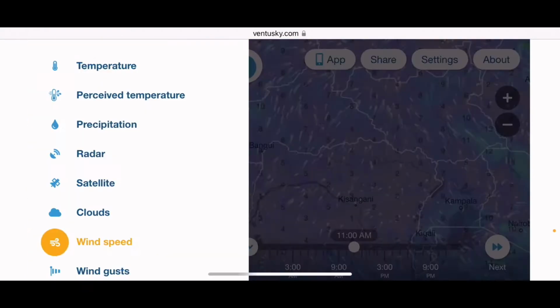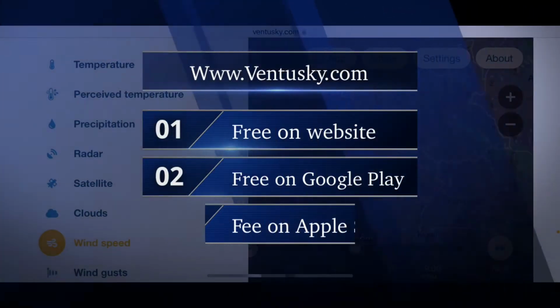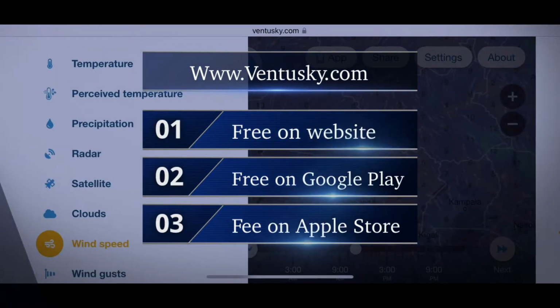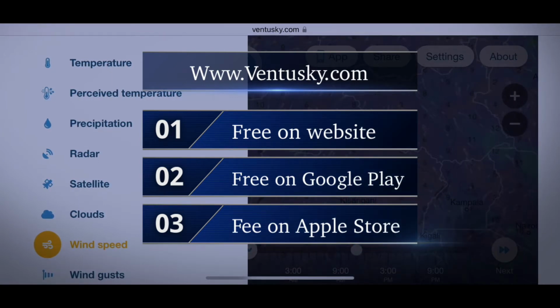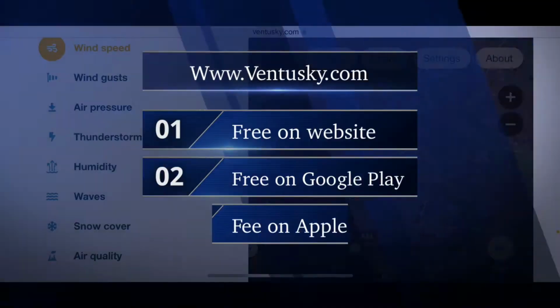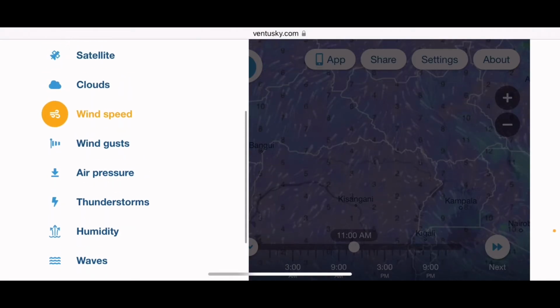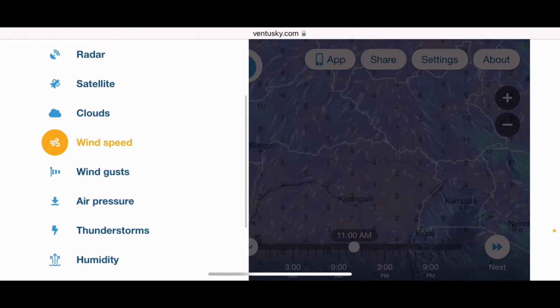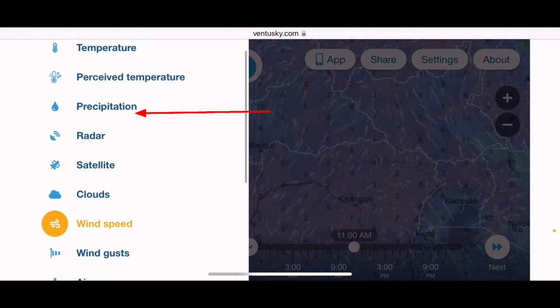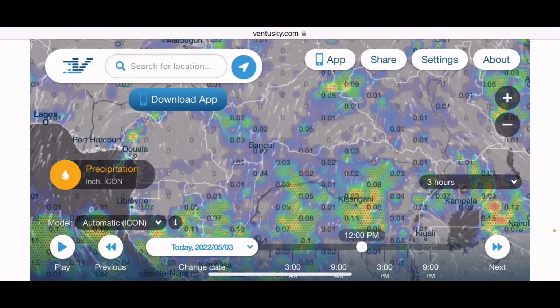The thing about this Ventusky that's the best is it's never lied to me one time. I've traveled all over the world with this app, traveling on my motorcycle, and it's never failed me once. You have all these applications for waves, snow cover, air quality, humidity, thunderstorms, air pressure. Like me and like most everyone, we always want to know if it's going to rain. So here, the third one down, precipitation.